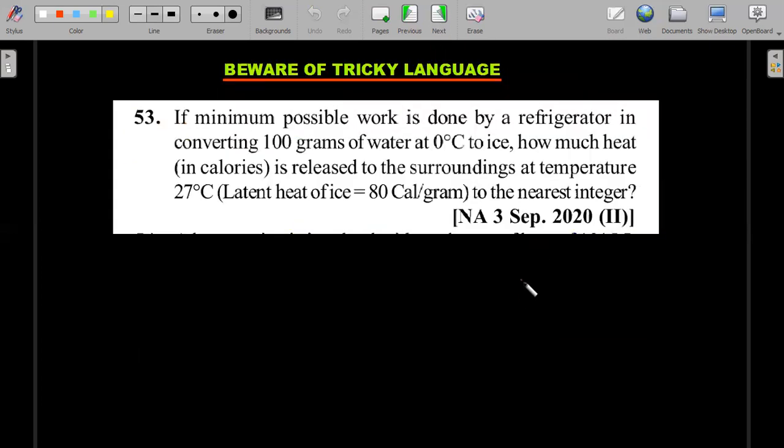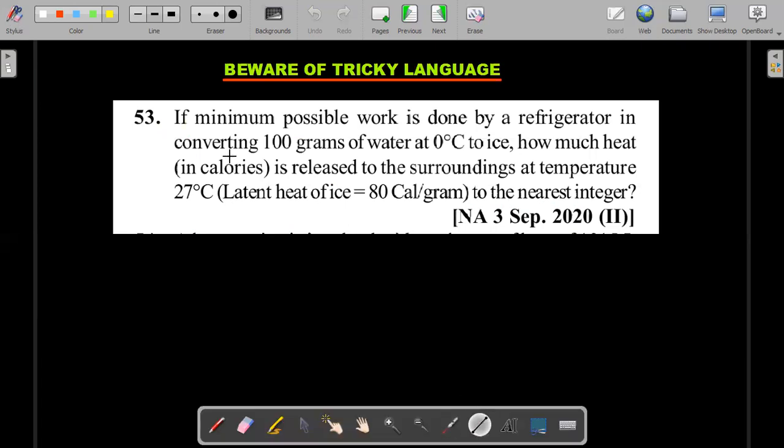Next type of questions, there will be a lot of language, but as I said in the PV equals nRT question, you should be reading the question with an open mind. Then the tricky language gets opened very simply. Okay, so let's see. If minimum possible work is done by a refrigerator in converting 100 grams of water at 0 degrees centigrade to ice, how much heat in calories is released to the surroundings at this temperature of 27 degrees centigrade? Okay, right, to the nearest integer he's asking. So there is a refrigerator, there is heat in calories, there is surroundings, and he's talking about a minimum amount of work. Okay, so how to decipher all of this?